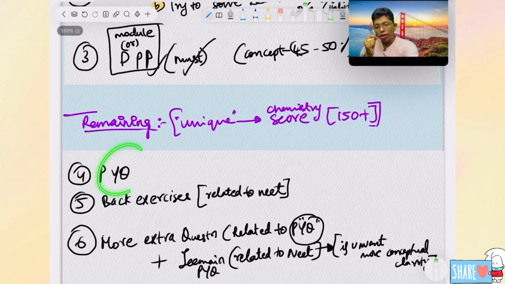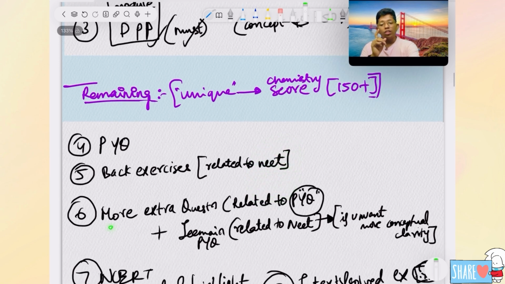So PYQs are a must. You should definitely solve PYQs in the NCERT book of chemistry. If you have back exercises, you can also solve them related to NEET. Definitely solve some extra questions related to PYQs, many organic reactions, many numericals in physical, inorganic, standardized questions, anything. If you have PYQ-related questions, definitely solve more extra questions. For practice, it's very important.